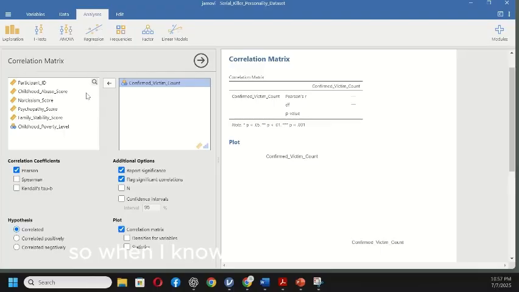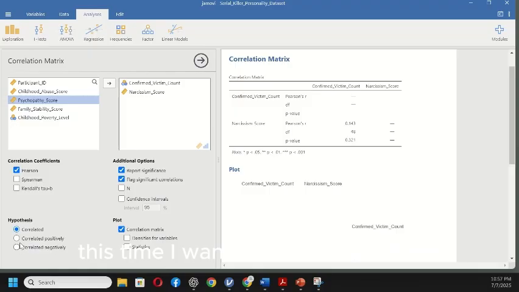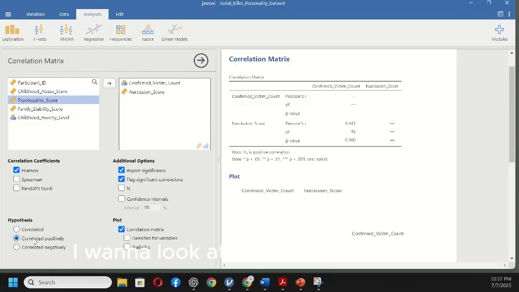So when I know the possible direction with my alternative hypothesis, it's really good to do a one-tailed. This time, we looked at psychopathy, and I want to take narcissism and put it over here. I want to look at a positive correlation. So this is exploring if narcissism scores are higher, would the victim count be higher?